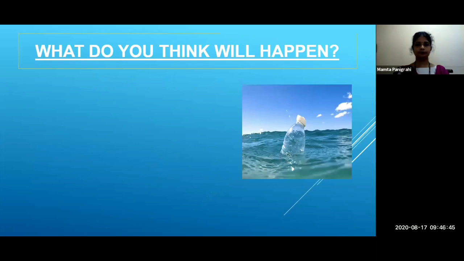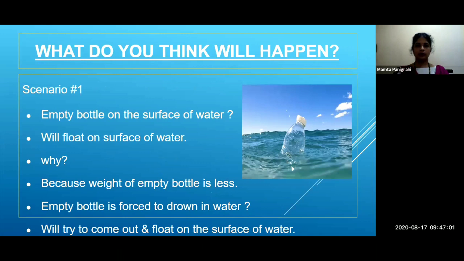Now let us see. You can see an empty bottle floating on the surface of the water. Now students, why is this bottle floating? Because the weight of the empty bottle is very less. And when you try to force it to drown into the water, it will again come out and float on the surface of water.